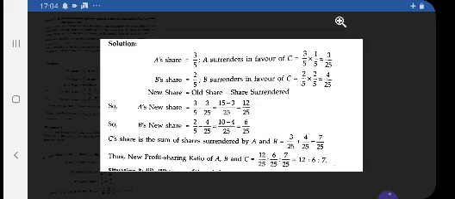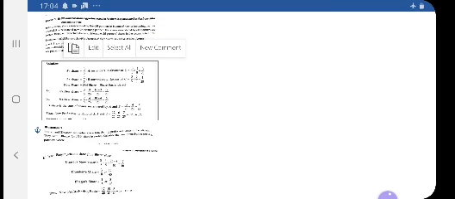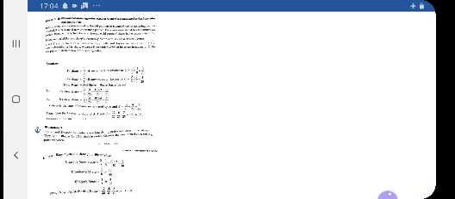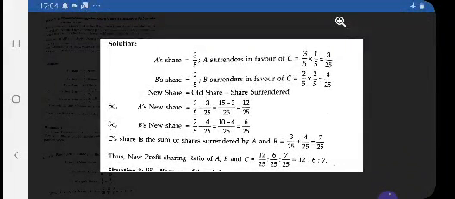This surrender value, 3 by 25, is deducted from A's old share, and from B's old share this surrender value, 4 by 25, is deducted. The sum of the surrender values 3 by 25 and 4 by 25 comes to 7 by 25, and this is the share of partner C. So this is the solution, and the new ratio will be 12 is to 6 is to 7.